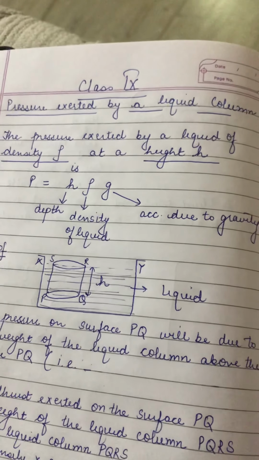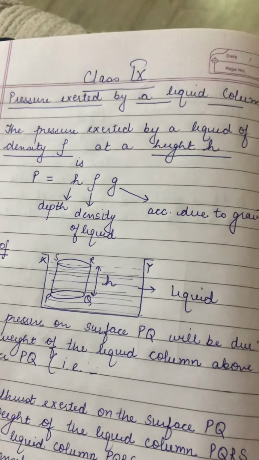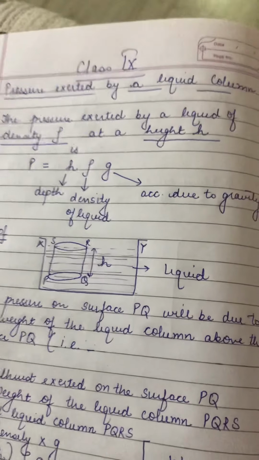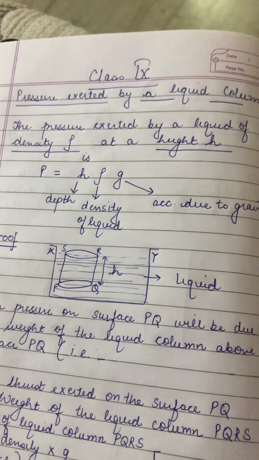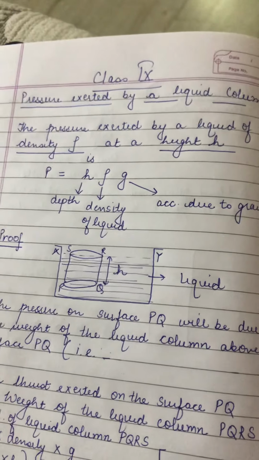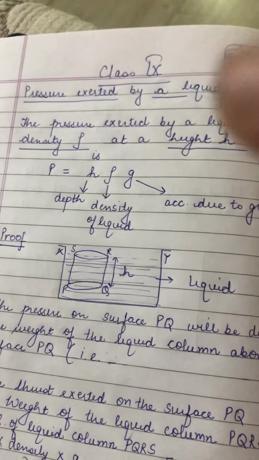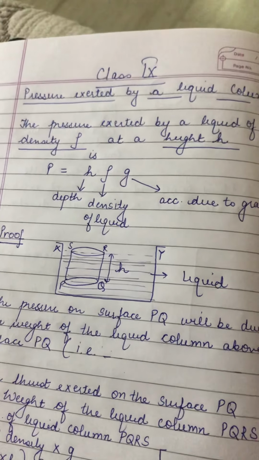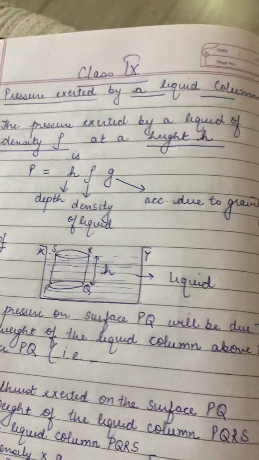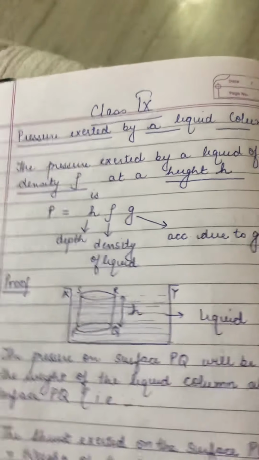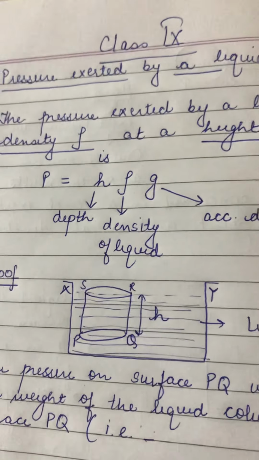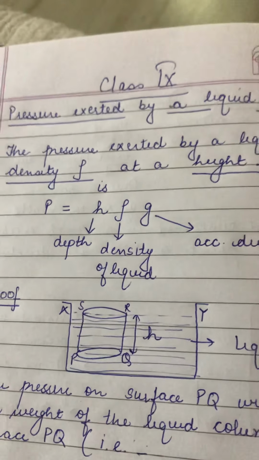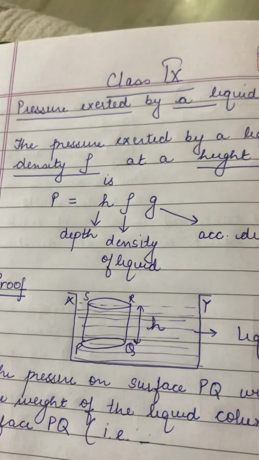Pressure exerted by a liquid column. So, how will you find it? The pressure exerted by a liquid column. Let that liquid have density rho and height h. Then pressure is equal to height into density into acceleration due to gravity. This is what we are going to prove now: that this P is equal to height into rho into the acceleration due to gravity.